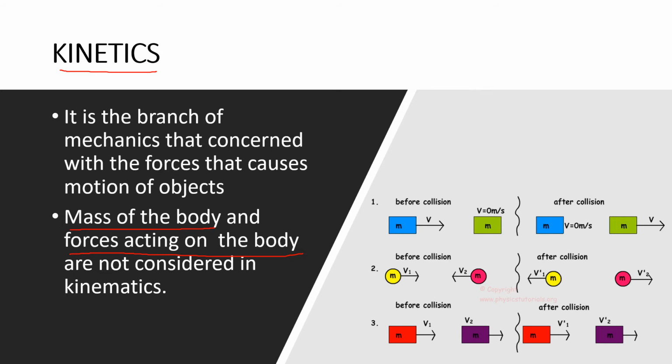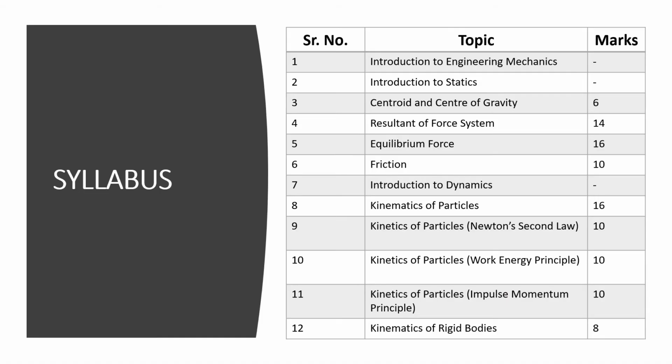So that is how your syllabus is divided among these parts, that is statics, dynamics, and then dynamics is further classified as kinematics and kinetics. So let us have a quick look at your syllabus. First is what we are doing right now, that is introduction to engineering mechanics, and then we'll go for introduction to statics. You can see that it is not important from an exam point of view.